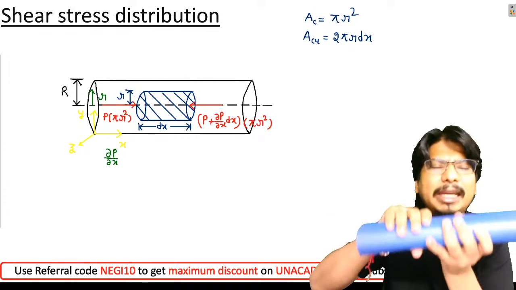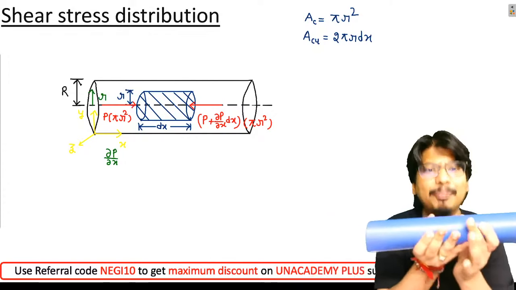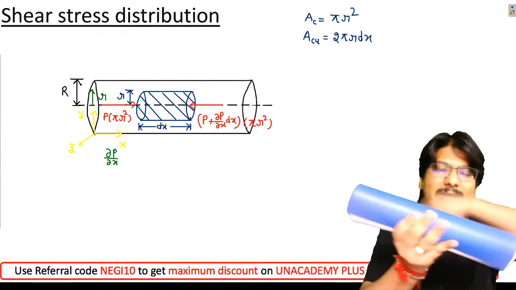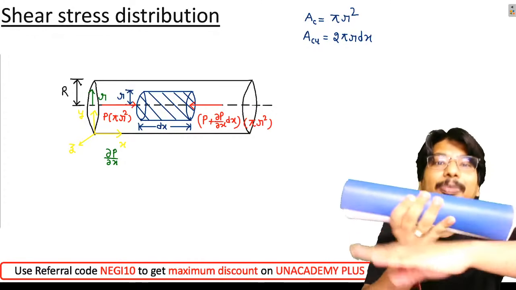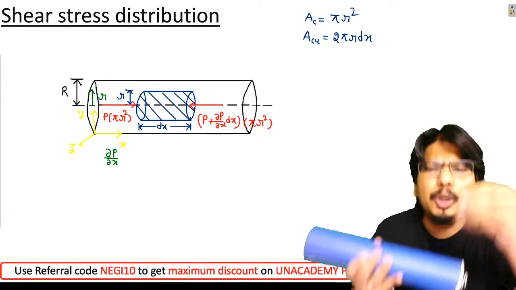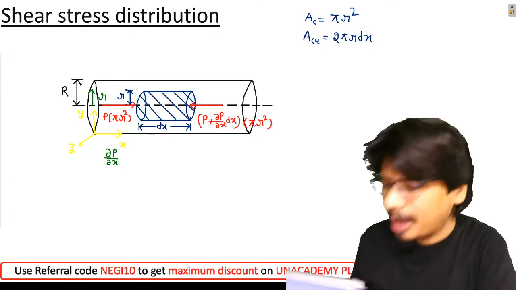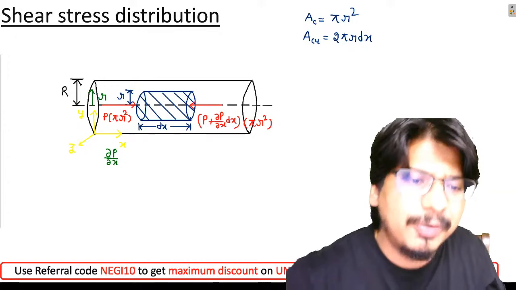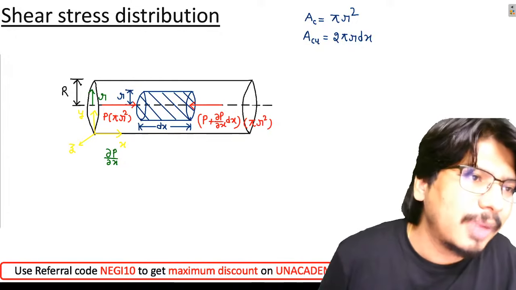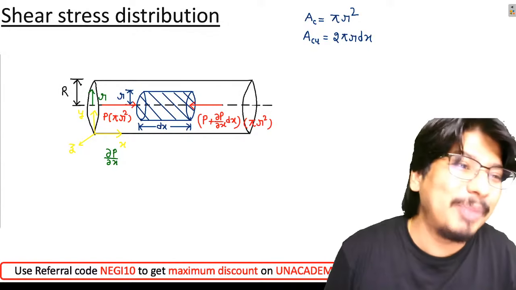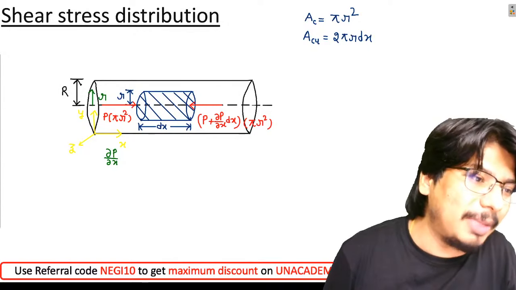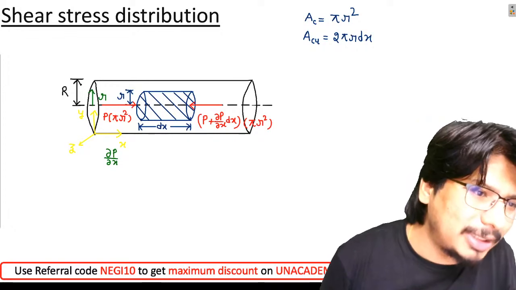How much will be the magnitude of the shear force acting on this curved surface? Shear stress acting on this curved surface multiplied by the curved surface area. What is the value of the curved surface area? 2 pi r dx. So I hope everyone is clear with this, my friends. Now, what will be the direction? Don't commit a mistake over here, please don't commit the mistake here.